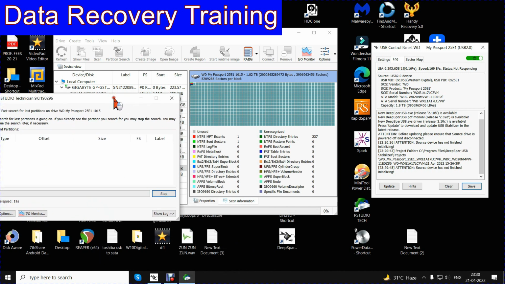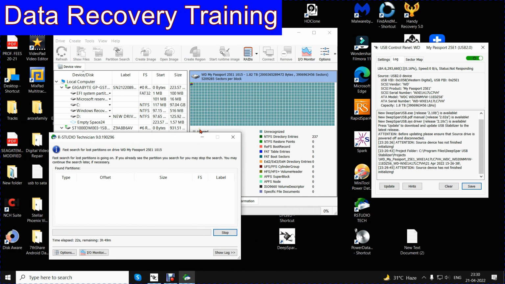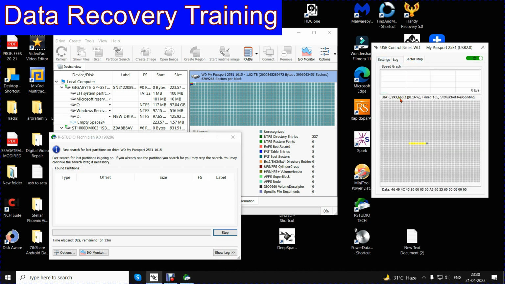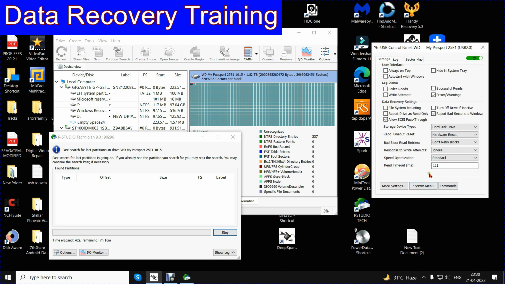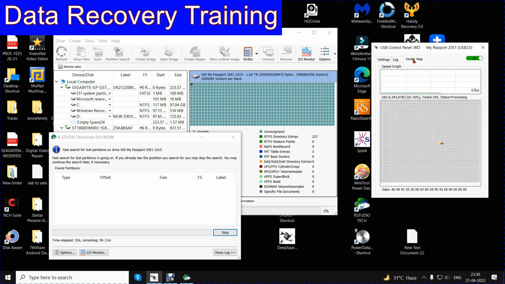However, let us run it for some time and see whether we get partition details or no. We have to see on what sector it is, and it is showing us all yellow blocks, a bad sign that this hard disk is really bad. So I increase the read timeout time and see whether now the blocks are red or green.